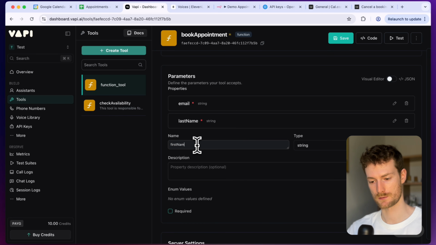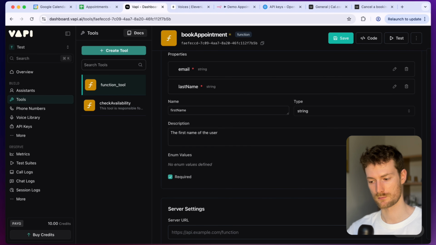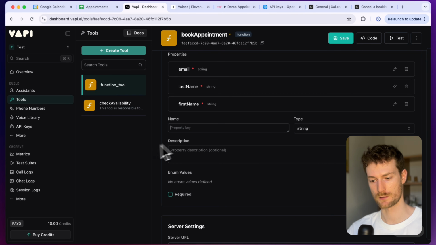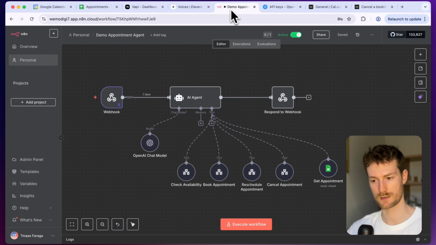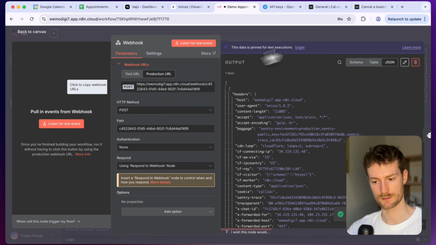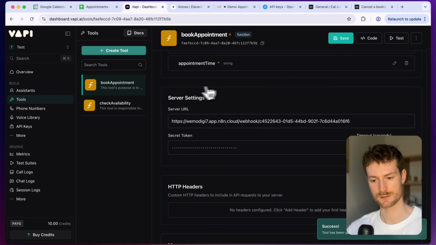And let's add the first name. The first name of the user. Let's click on apply. And the last one will be the appointment time. And for the description, let's add the time of the appointment the user wants to book an appointment at. And let's also select required. And once you have that, we need to fill in the server URL field, and let's get the URL from n8n. And now we can click on save.